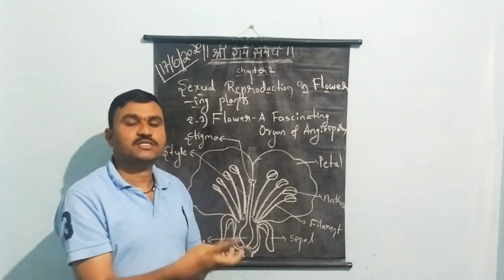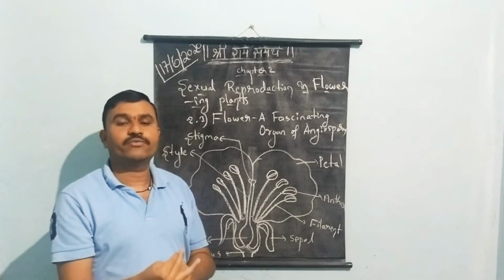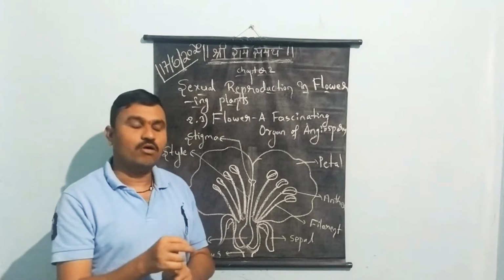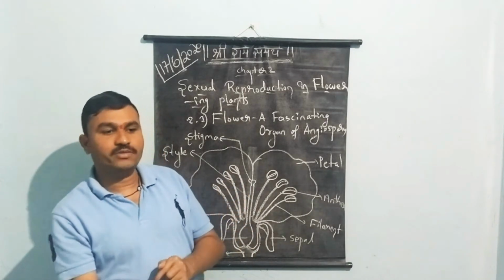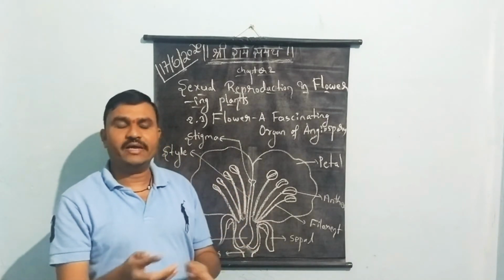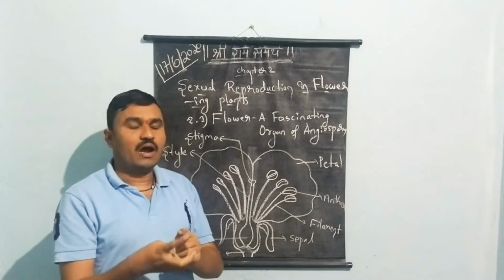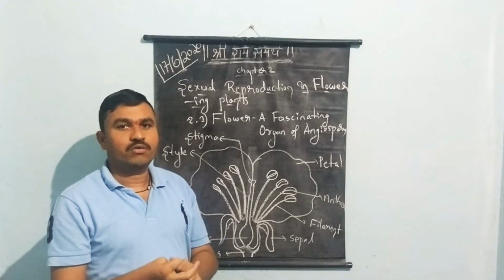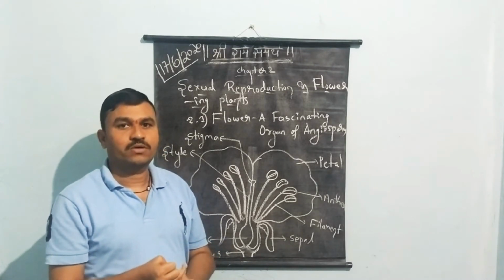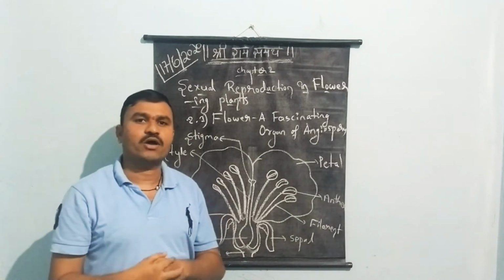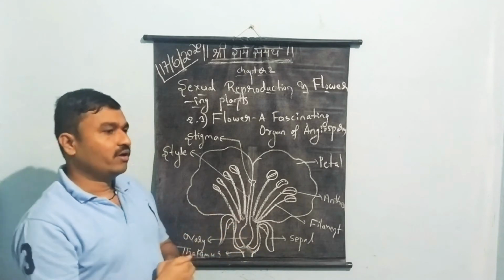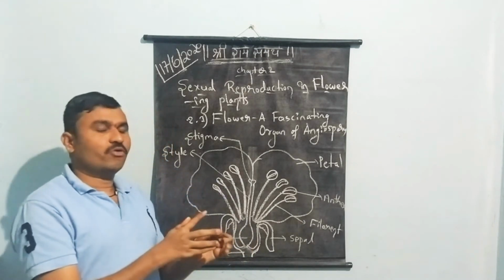We have enormous flowers in and around us. We have hibiscus flower, rose, jasmine, Ixora, and so on. So many flowers we have, but every flower has particular important functions.